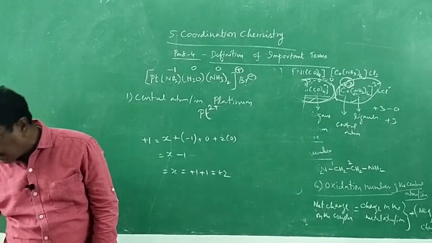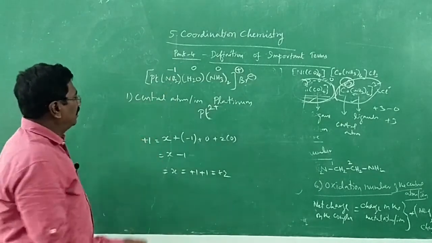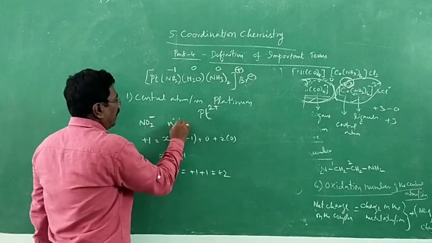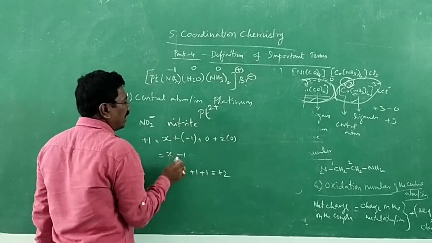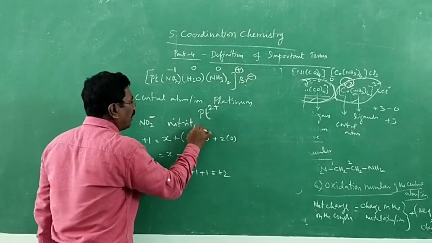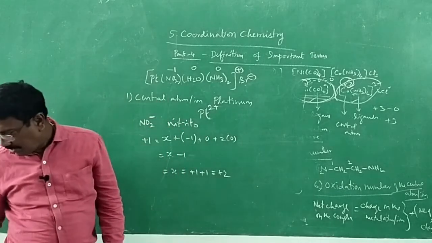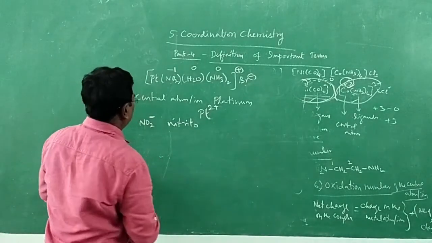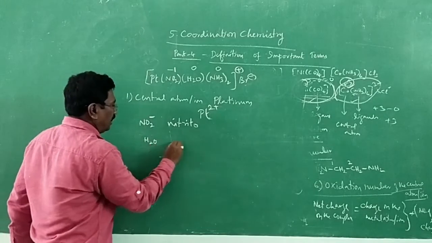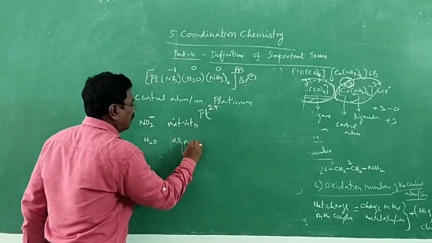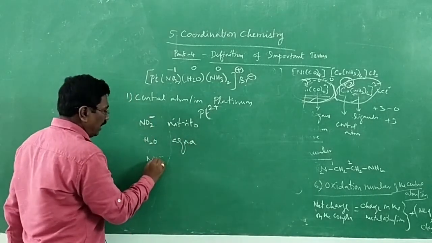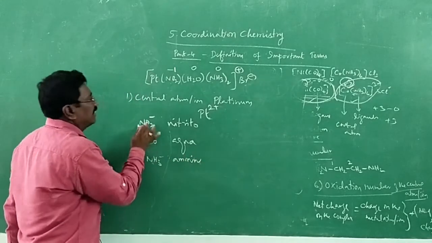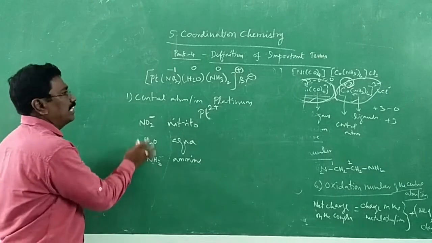Next question, ligands and their types. What are the ligands? Nitrite. We call it nitrite. If it becomes a ligand, the E will become O, nitrito. That's why we assign the name nitrite, nitrito. And then H2O, aqua. And then ammonia, amine. Negative ligand, neutral ligands.